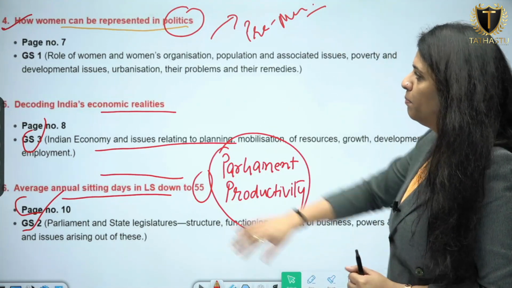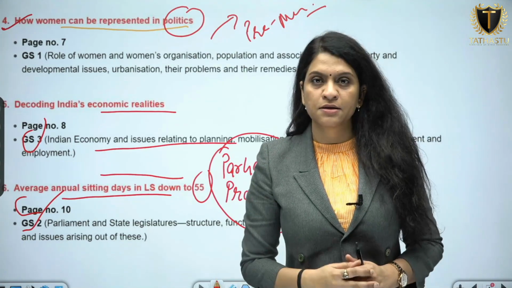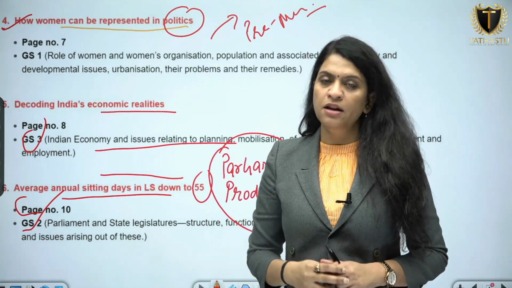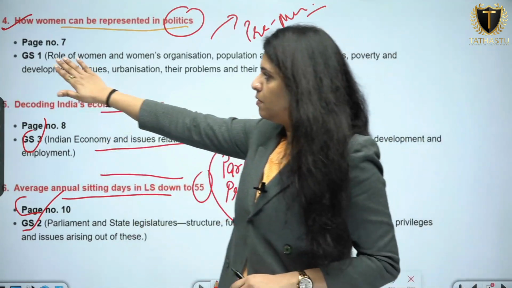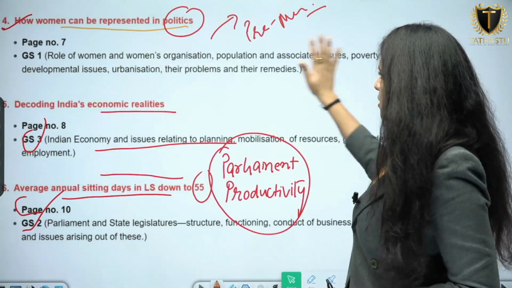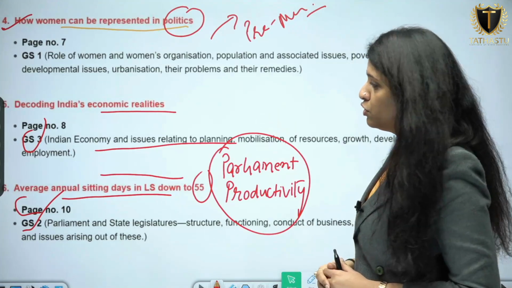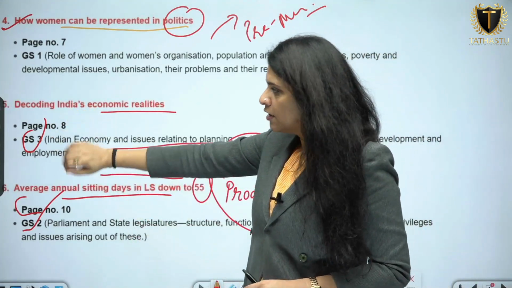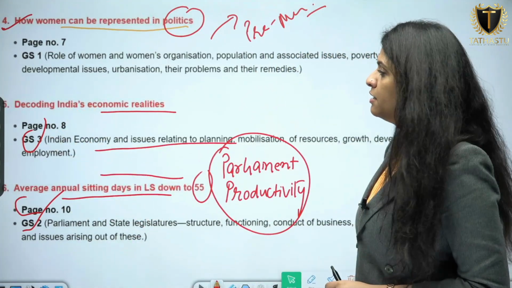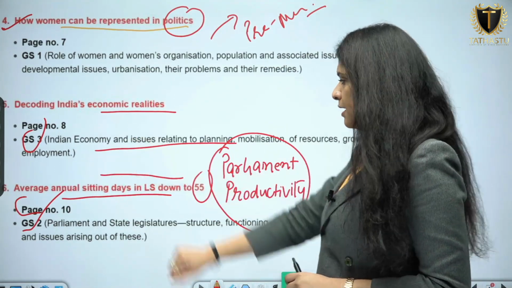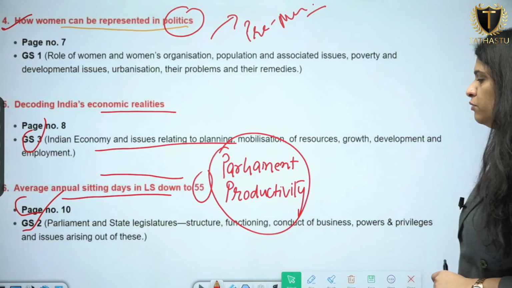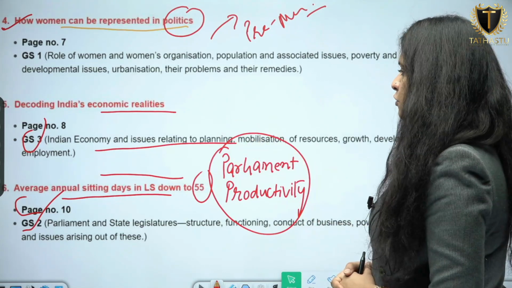This is important for both prelims and mains, because there is the introduction of the women's reservation bill for Lok Sabha and Legislative Assembly both. This is important for GS paper 1: role of women and women's organizations, population and associated issues, poverty and development issues, etc. Then the fifth article is "Decoding India's Economic Reality" on page number 8, GS paper 3. This is related to the Indian economy and issues related to planning, etc.